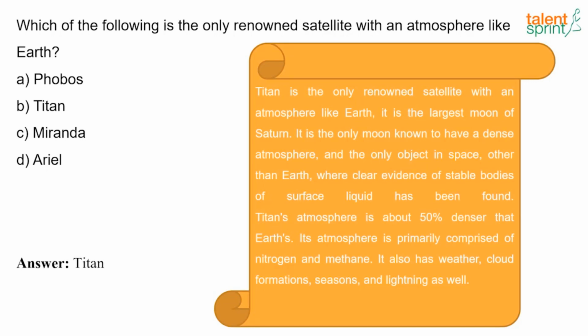It is the only moon known to have a dense atmosphere and the only object in space other than Earth where clear evidence of stable bodies of surface liquid has been found, and Titan's atmosphere is about 50% denser than Earth's, and its atmosphere is primarily comprised of nitrogen and methane. It also has weather, cloud formation, seasons and lightning as well.